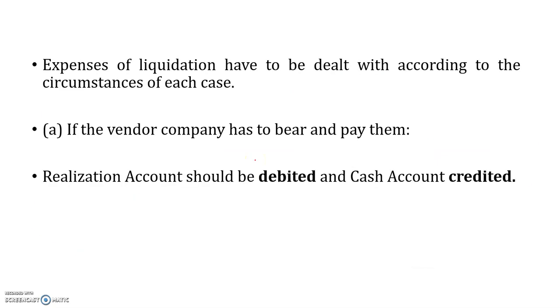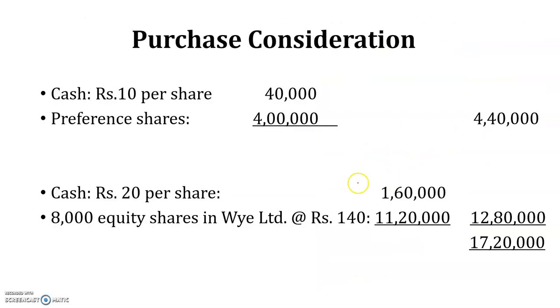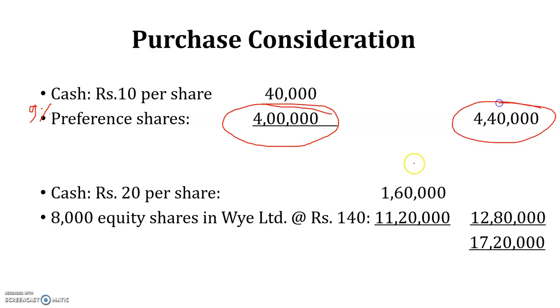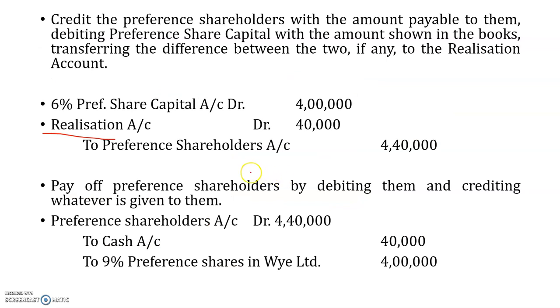In the balance sheet, the amount of preference share was 6% preference shares of rupees 4 lakh, and now the company is paying 9% preference shares of rupees 100 each, which amounts to 4 lakh. Sorry, the total amounts to 4 lakh 40. So the difference is rupees 40,000, which will be transferred to the realization account.